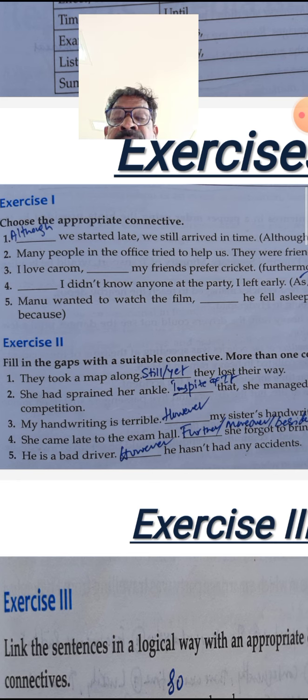You can write, he is a bad driver, however, he has not had any accidents. So here, he is a bad driver, however, he hasn't had any accidents. However is the connective here.